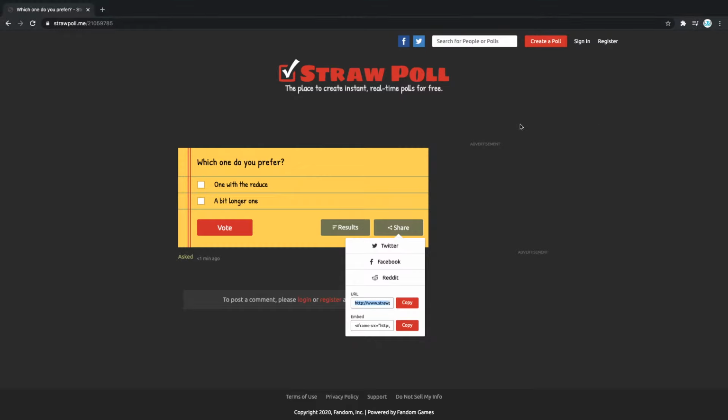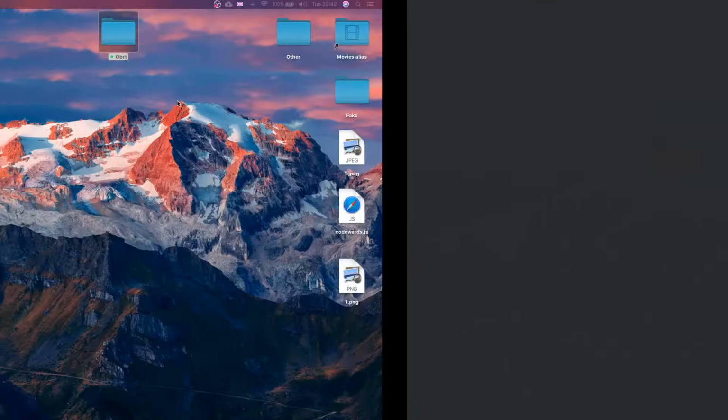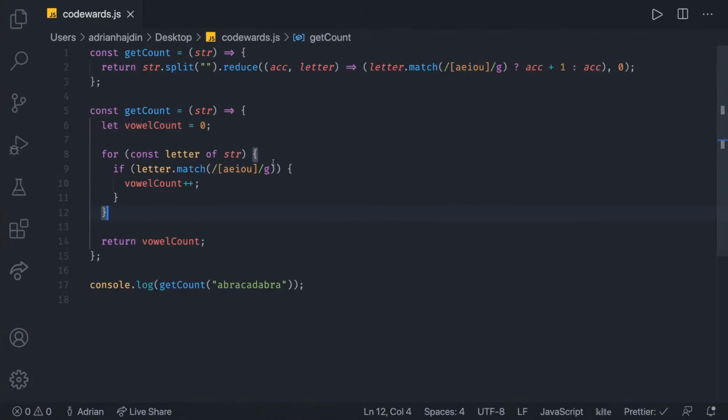I'm really interested in seeing what you guys say. Which one do you prefer? Which function here makes more sense to you? Of course, both approaches are correct. It is only a personal preference. I'm gonna wait for you guys to comment a bit. Let me know what you think.